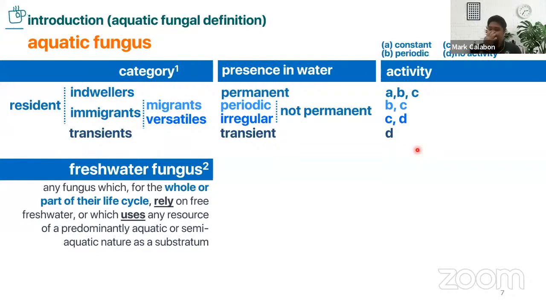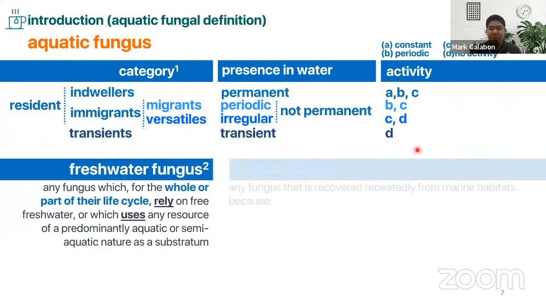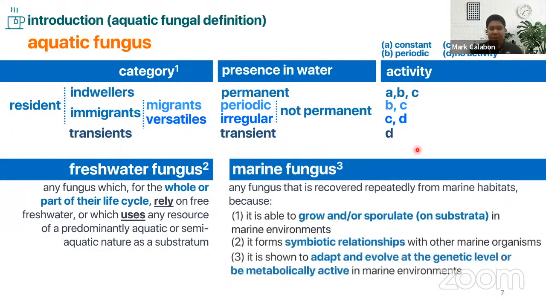For the definition of freshwater fungus, we will classify them based on salinity. We have the freshwater environment and the marine environment. Freshwater fungus, according to Thomas, is any fungus that can live the whole or part of its life cycle in freshwater, relying on different substrates in the aquatic environment. But marine fungus,